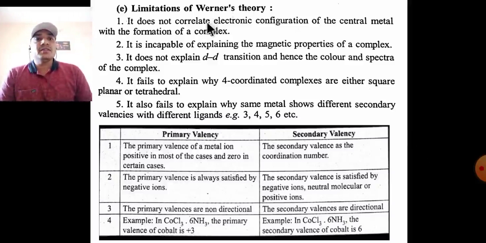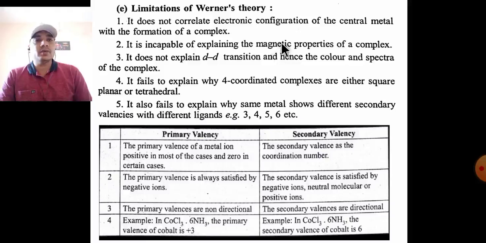Limitations of Werner's theory. This theory does not explain or correlate the electronic composition of the central metal with the formation of complexes. It is incapable of explaining the magnetic properties of complexes.